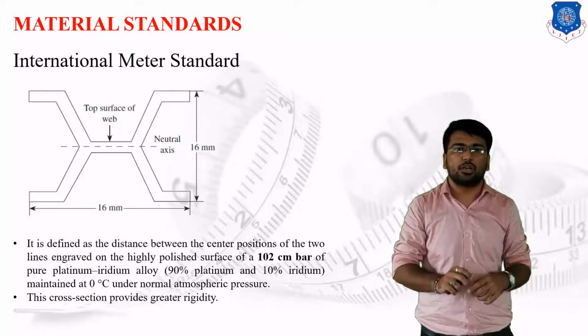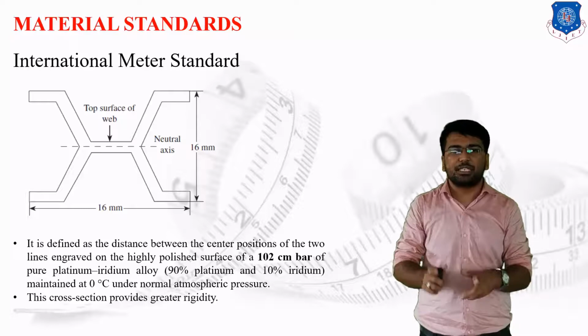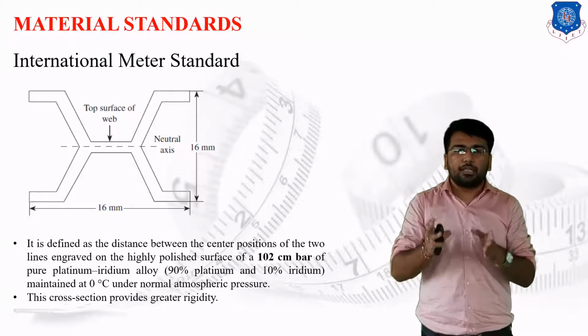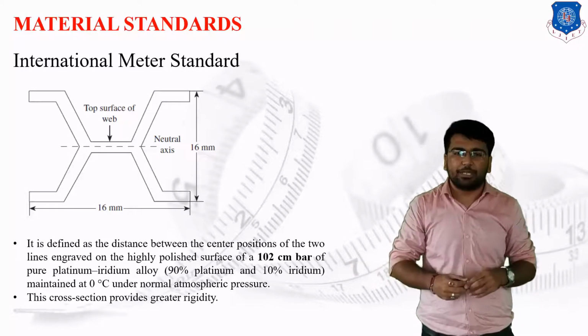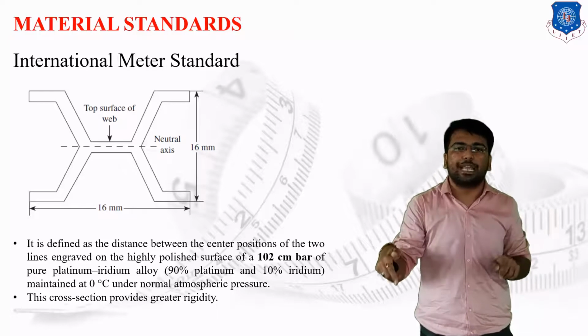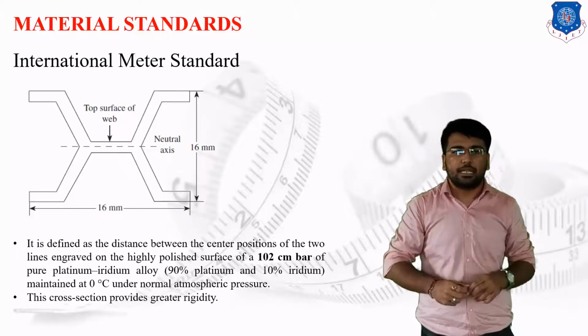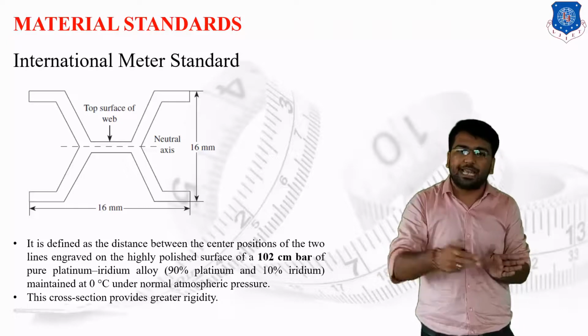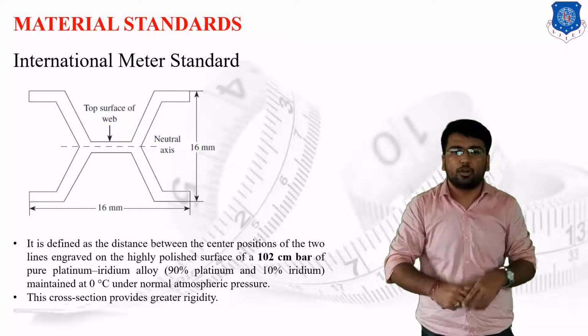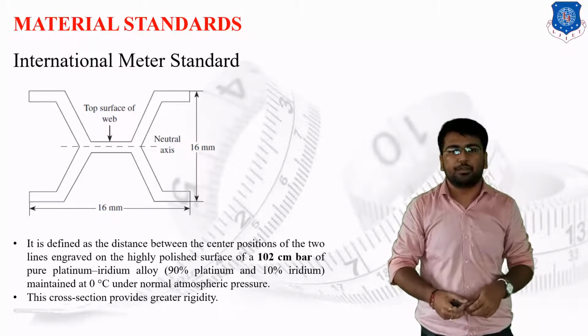The cross section of this wedge is 16 mm each. On the length of 102 centimeter, we have drawn 2 lines, 1 centimeter from both edges, and the distance between these 2 lines is 100 centimeter, or 1 meter.